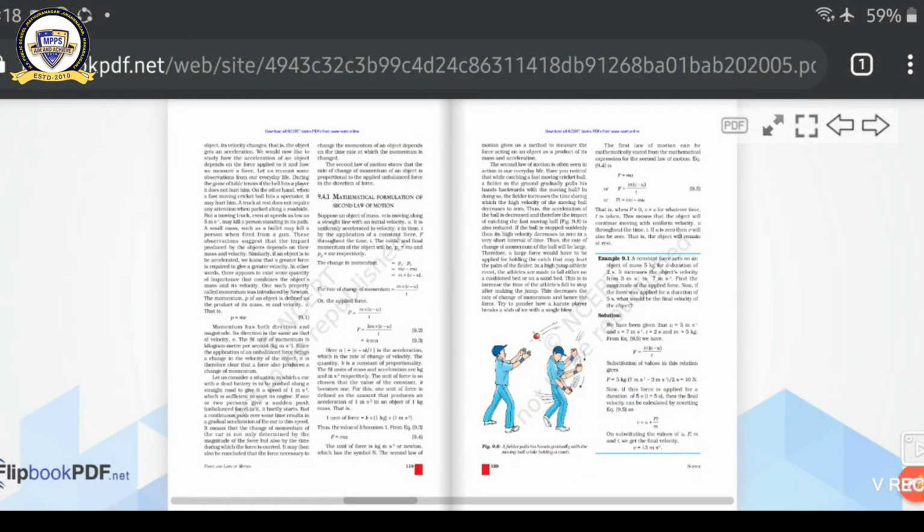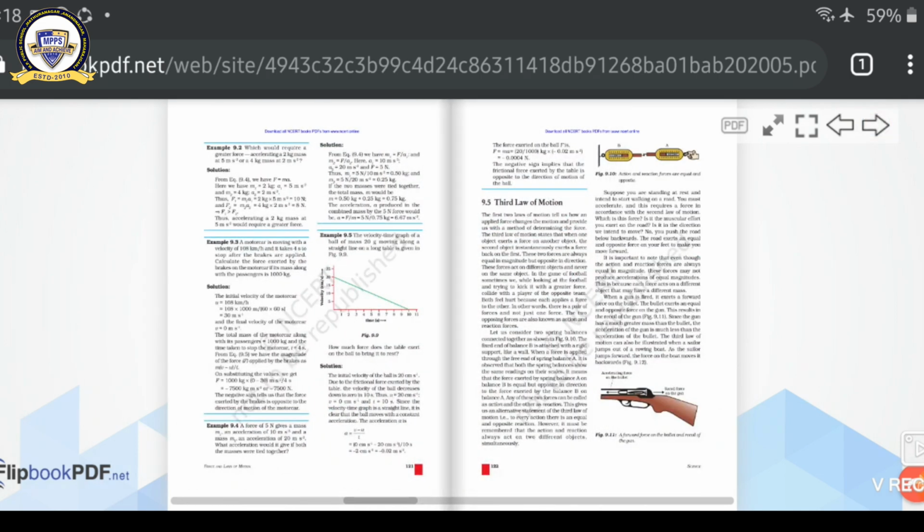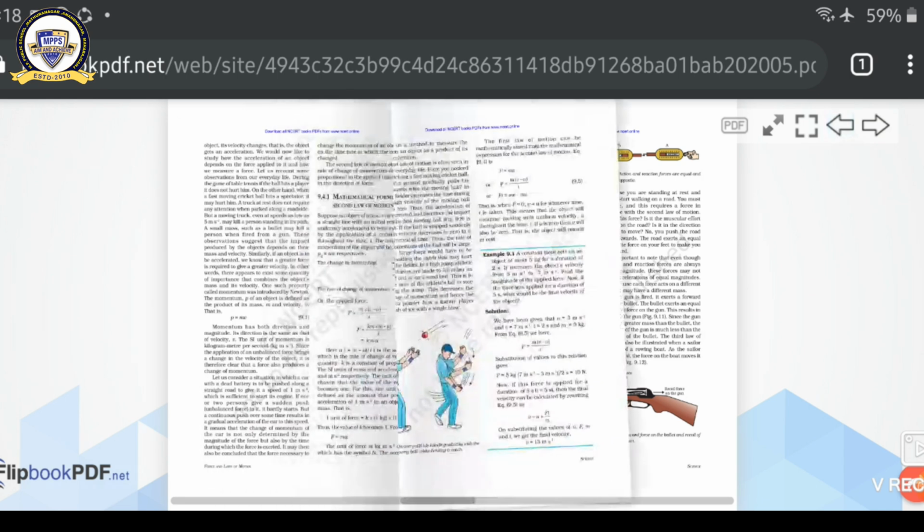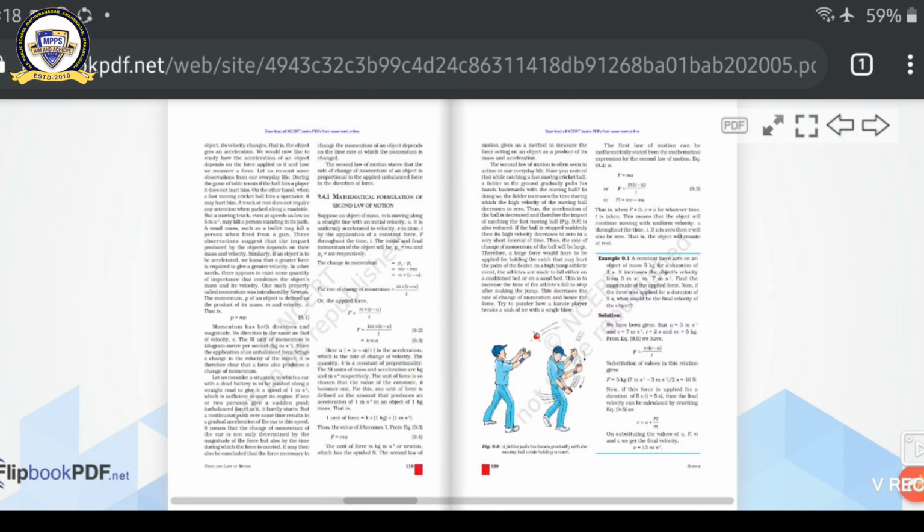Okay. Now the third law of motion is known as the law of action and reaction. When a force is applied on a body, the body always applies a force in the opposite direction. This is known as the law of action and reaction.